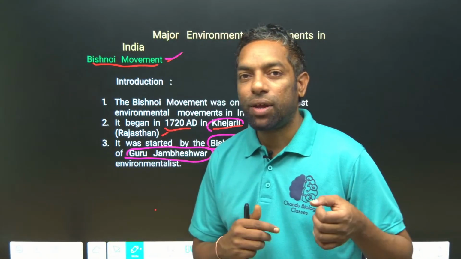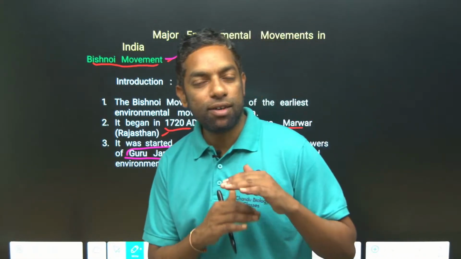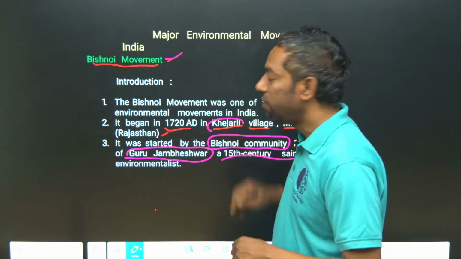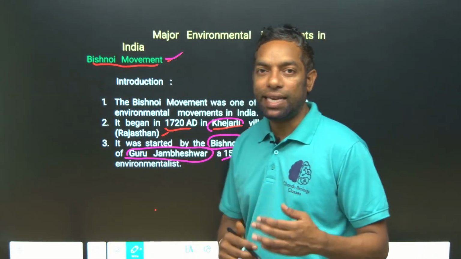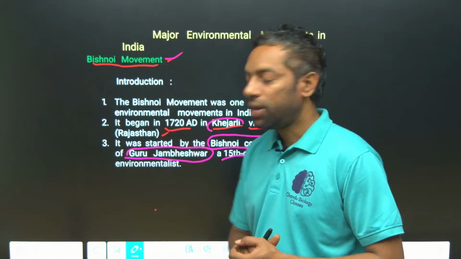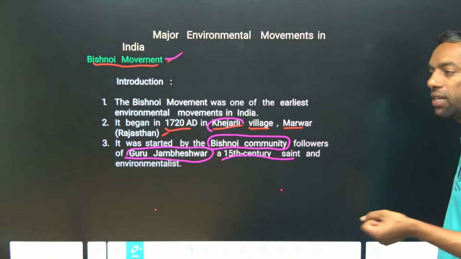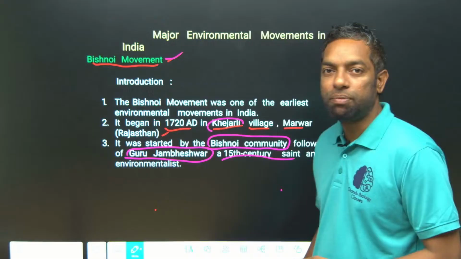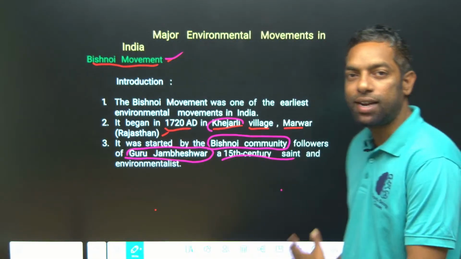The Khejri trees were deforested by this king, so the community fought against him. Amrita Devi was the leader of this movement. I hope you guys understand this.